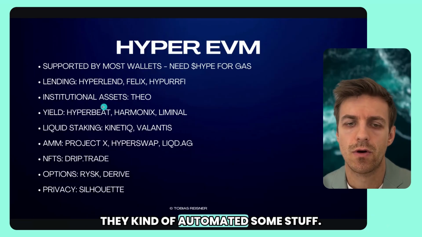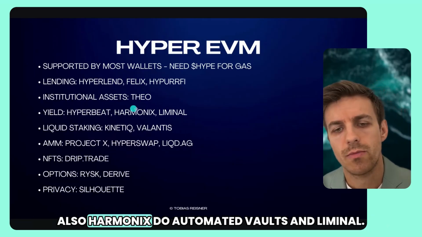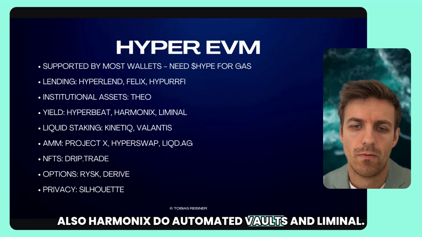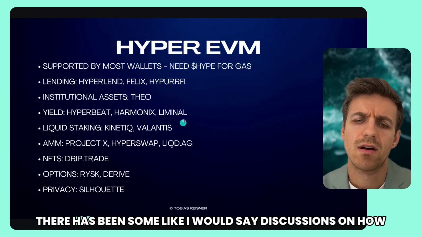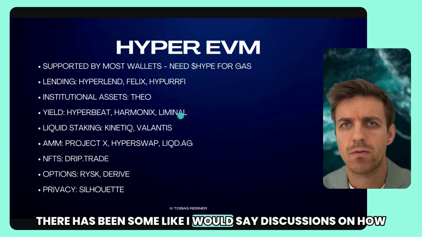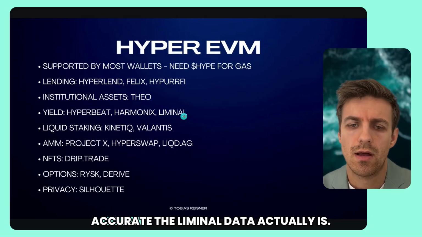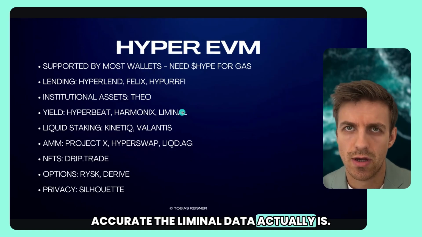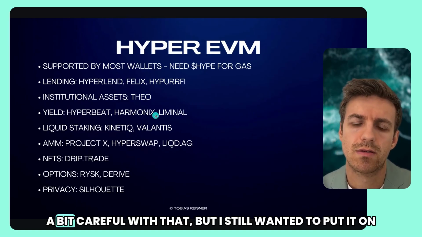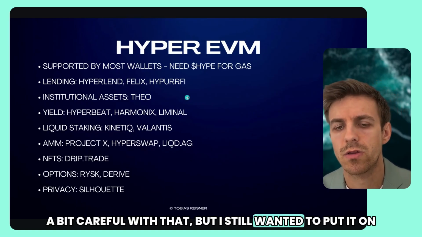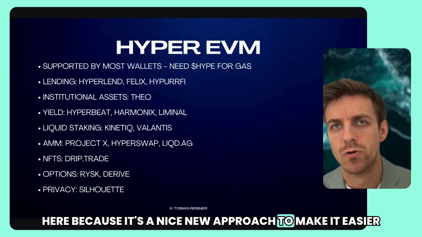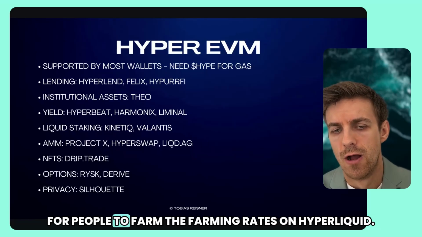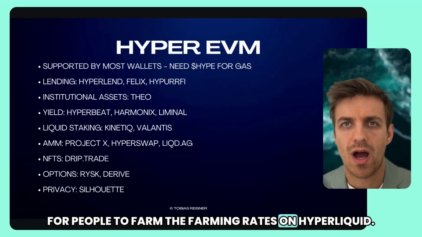Also, Harmonix, they do automated vaults, and Liminal, they help you with funding rate farming. There have been some discussions on how accurate the Liminal data actually is, so you should be careful with that, but I still wanted to put it on here because it's a nice new approach to make it easier for people to farm the funding rates on Hyperliquid.